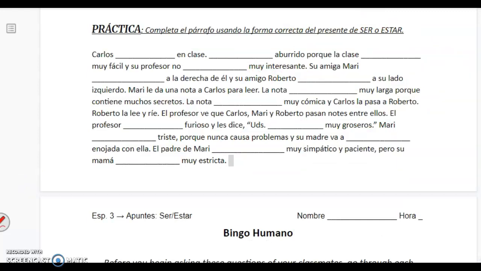Bueno, chicos, vamos a tratar de llenar este párrafo. Go ahead, pause this video, try this paragraph, and then I will go through the answers with you. ¿Listos? Bueno, número 1, Carlos está en clase, the location of where he is. Está aburrido, it's how he's feeling, porque la clase es, description, muy fácil, y su profesor no es muy interesante, description. Su amiga Mari